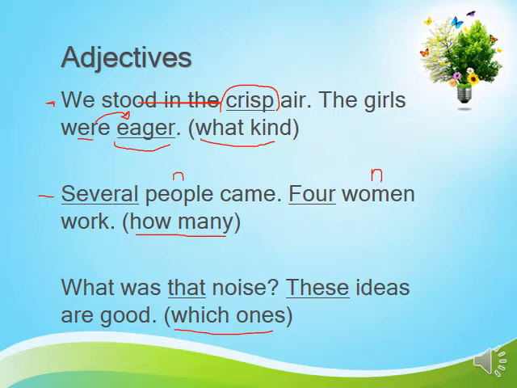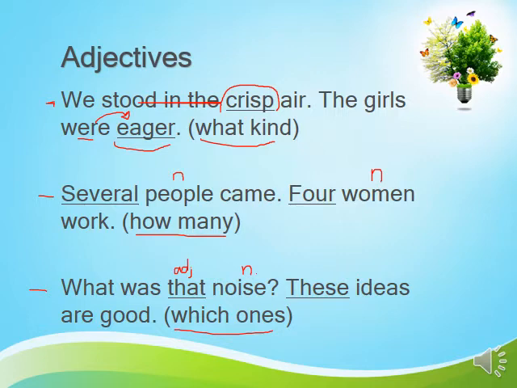Okay, so let's look at the third example here. What was that noise? Noise is the noun. Before the noun there is an adjective. That is an adjective here, and it's an adjective that tells which one. What was that noise? Which one was that? Which one was the noise? That noise. These ideas are good.